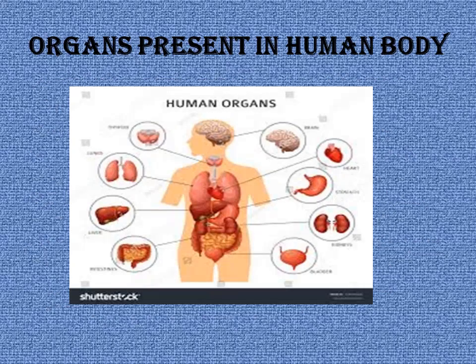These are the organs present in the human body. Various organs are present, and each and every organ combines together to form an organ system. Brain, heart, stomach, kidney, urinary bladder, intestine, liver, lungs, trachea.